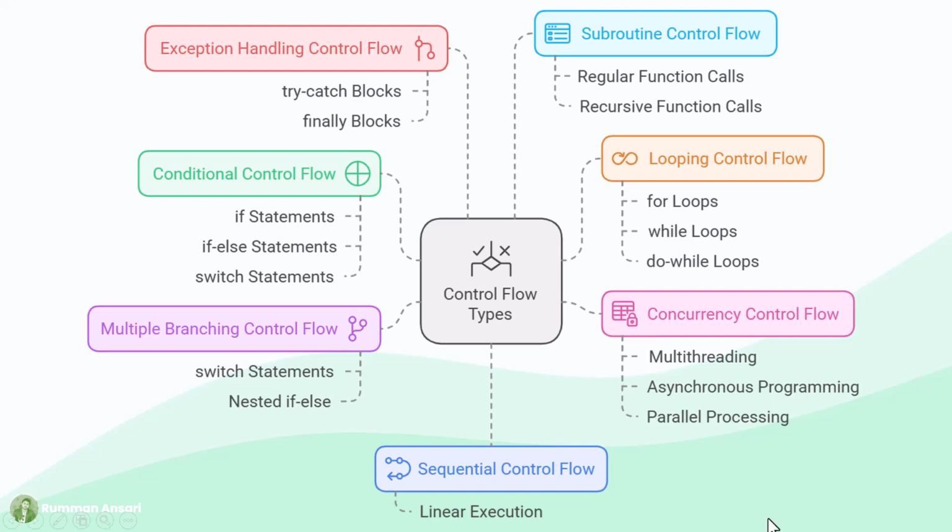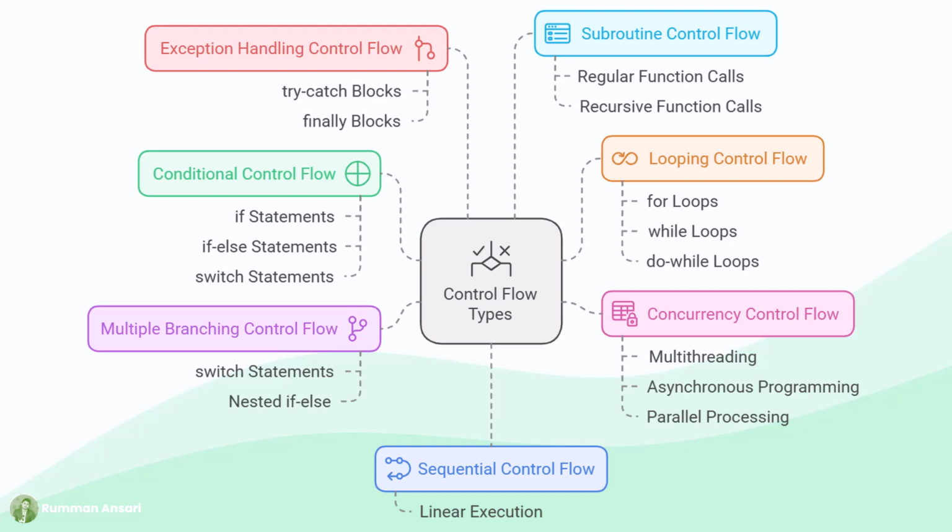Generally, there are three types of flow of control. They are the normal flow of control, or we call it a sequential control flow, the conditional control flow, and the multiple branching control flow. And if I break it into different parts, it will be categorized into more types.